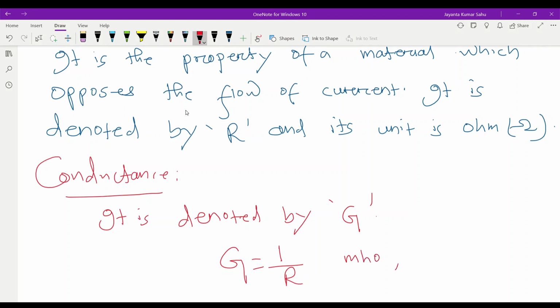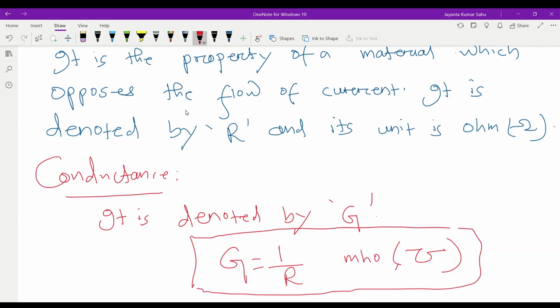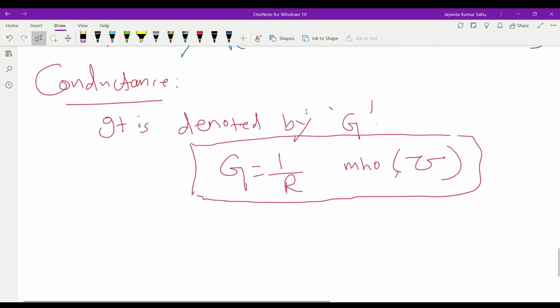This is the symbol of mho. Finally, what we conclude? Conductance is the reciprocal of resistance. Another term, resistor. Resistor is the component, resistance is the property of material. Then we discuss about laws of resistance.